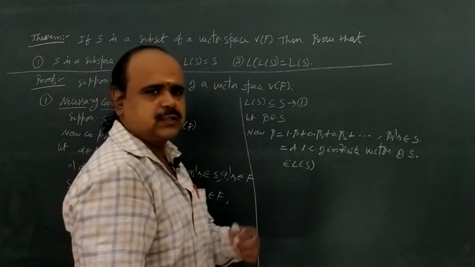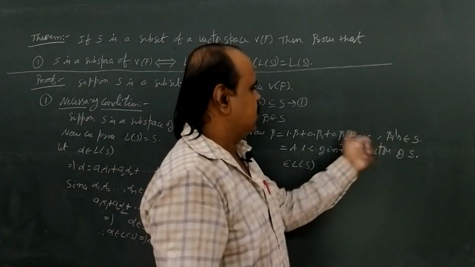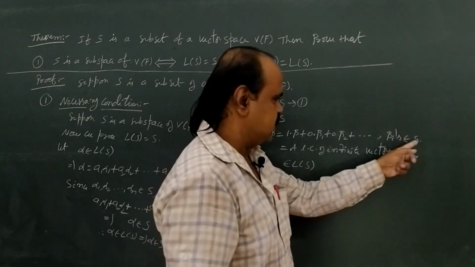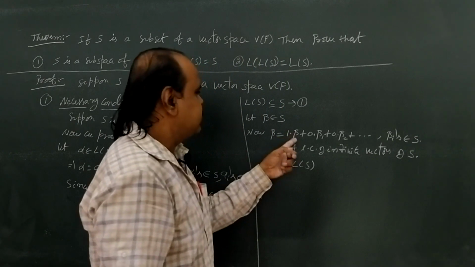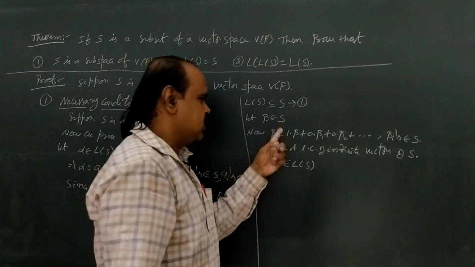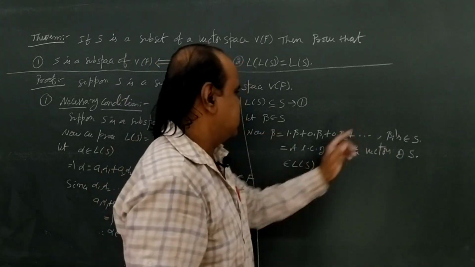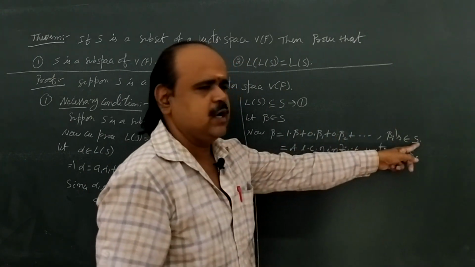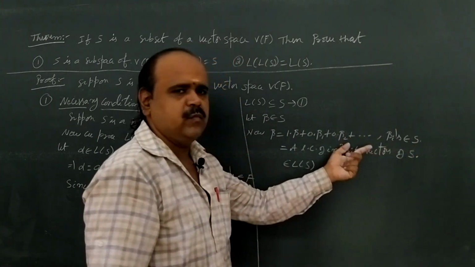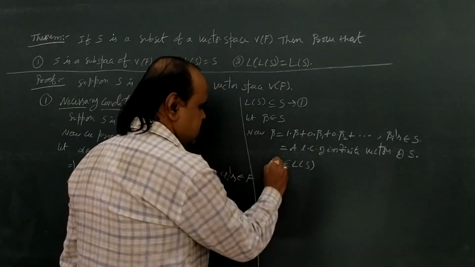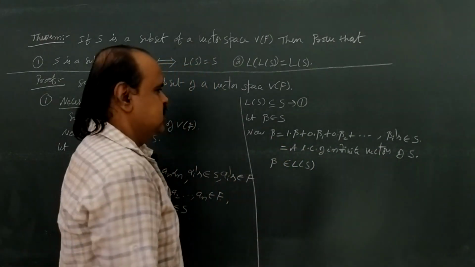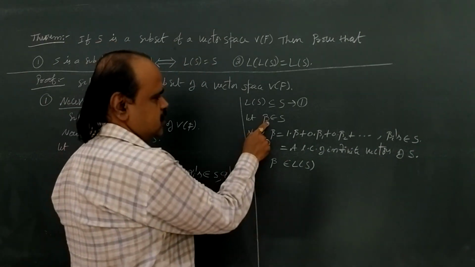Why? Because we suppose beta 1, beta 2 and so on, infinitely many elements, all belong to capital S, and the remaining one vector beta also belongs to capital S. So totally in this linear combination all the vectors belong to capital S, and hence this linear combination belongs to L of S. This is equal to beta. So beta belongs to L of S. So in the start we considered beta in S.